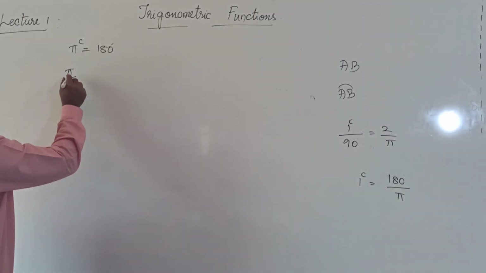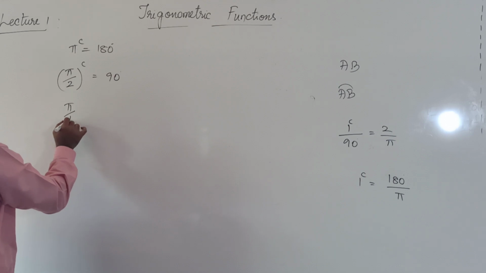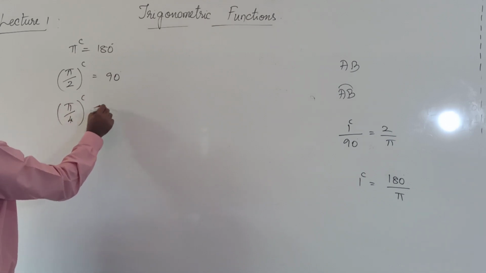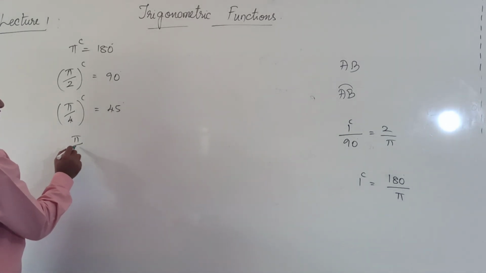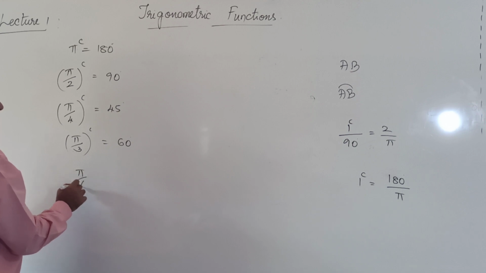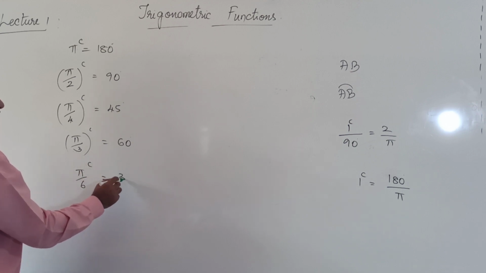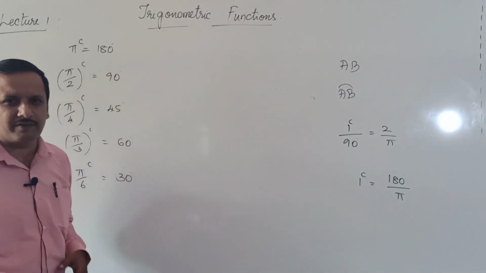Therefore I can write pi by 2 radian is equal to 90 degree. Pi by 4 radian is equal to 45 degree. You divide by 4. Then pi by 3 radian is equal to 60 degree. Pi by 6 radians is equal to 30 degree, and so on. Okay. We shall see such problems afterwards.